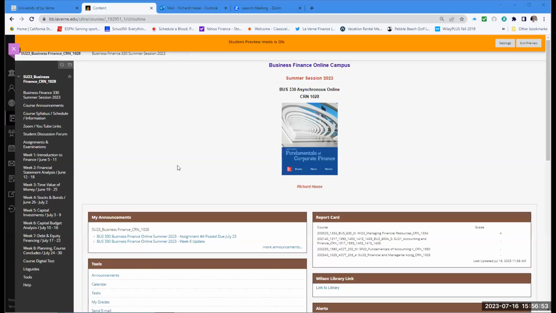Here's where we stand currently in our Business 330 class. We have, after today, 2 more weeks to go. The capital budget analysis will be posted next Sunday. And then next weekend, your final examination will be posted online, and you'll be preparing that over the next week and turning it in on Sunday, July 30th. So assignment 4 this next Sunday, and the final examination the following Sunday, and then you've completed your coursework for Business 330.